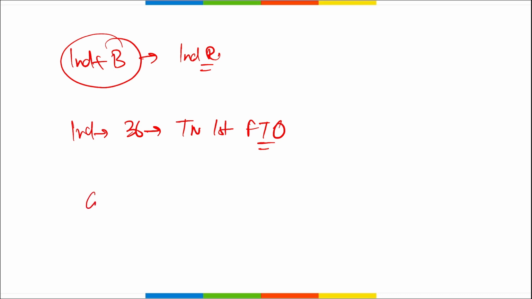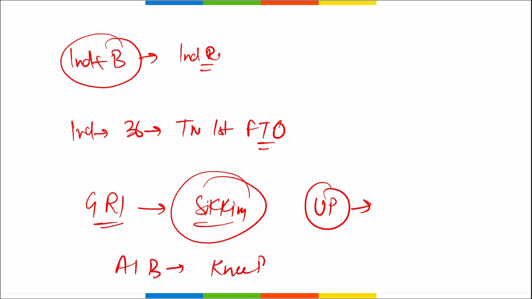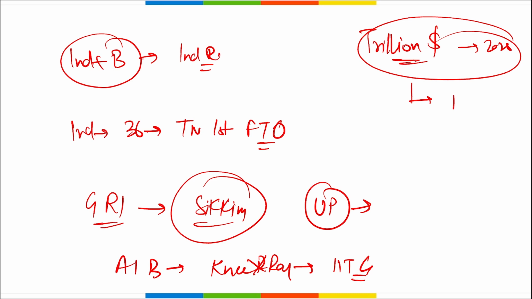Right? Which state topped in the grievance redressal index? It is Sikkim that has topped among the smaller states, and UP has topped among the larger states in terms of the grievance redressal index, right? Then recently, which IIT researchers developed AI based model for knee x-ray? It is your IIT Guwahati. Then trillion dollar economy by 2028 was targeted by Maharashtra government, right? Maharashtra state stated they will achieve a $1 trillion economy by 2028.